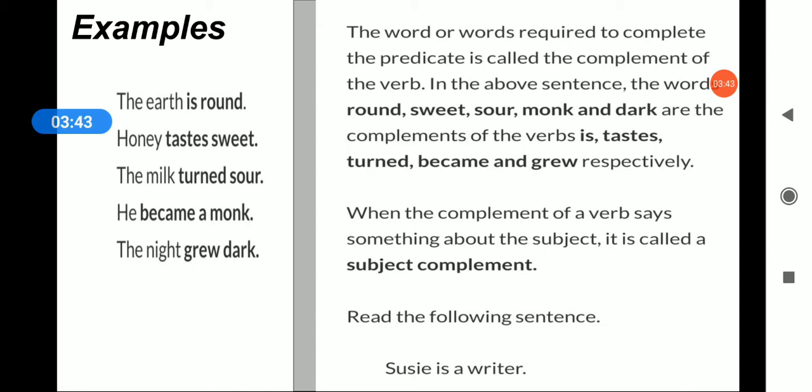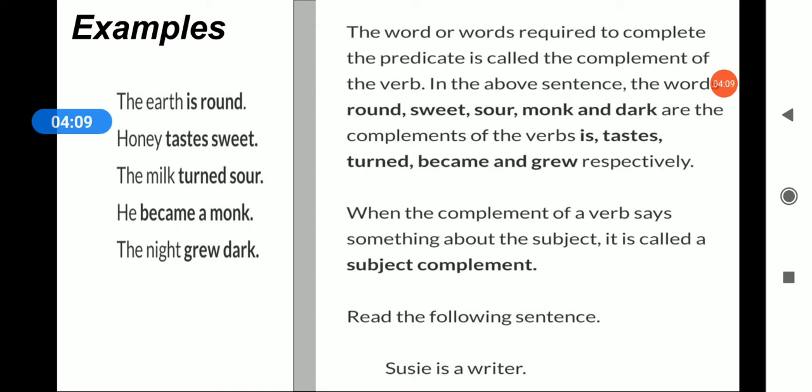Now, remember beta, is, taste, turned, become, grew, they are verbs of being. Means though they are verbs, they are not action verbs. They require some other words to have a complete sense.